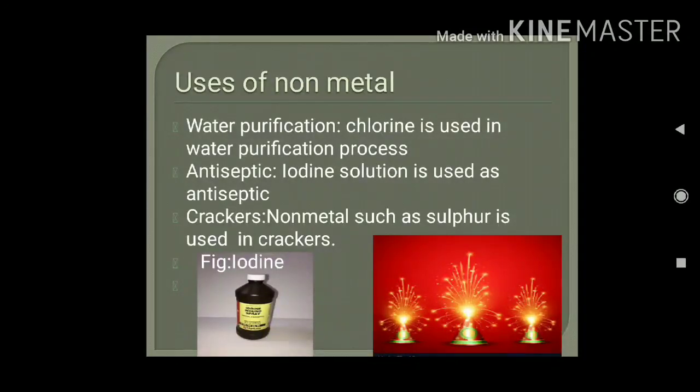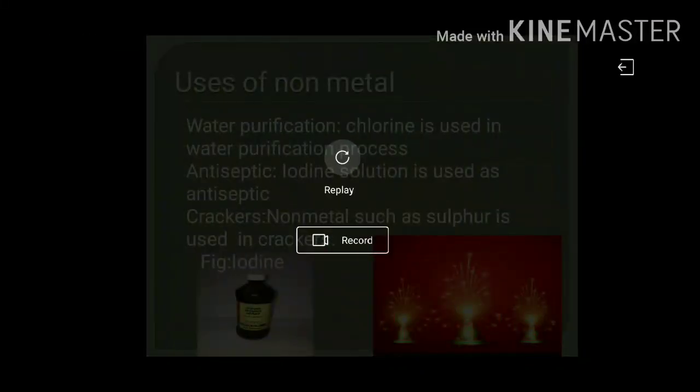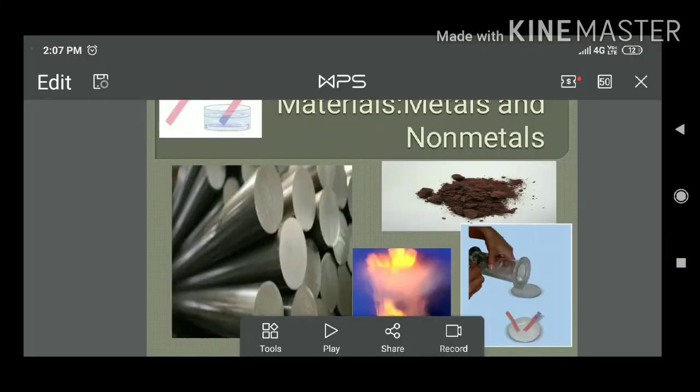Next is antiseptic. Iodine solution is applied on wounds as an antiseptic. This is a purple colored solution, you might have seen. This is the figure which shows iodine spread. Next is crackers. Some non-metals, such as sulfur, are used in crackers. So these are some examples of uses of non-metals. That's it.